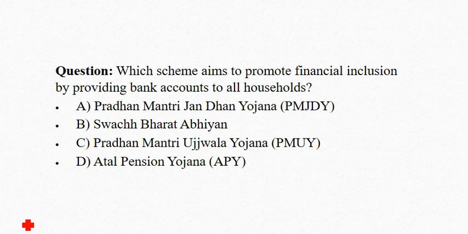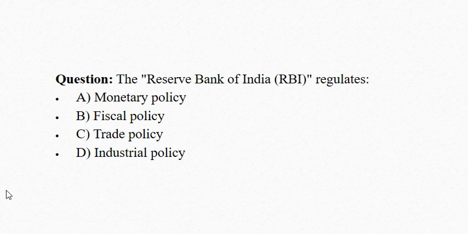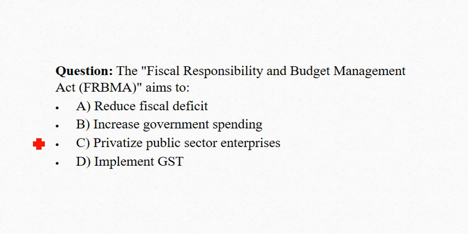Which scheme aims to promote financial inclusion by providing bank accounts to all households? Correct answer is option A, Pradhan Mantri Jan Dhan Yojana. The Reserve Bank of India regulates. Correct answer is option A, monetary policy. The Fiscal Responsibility and Budget Management Act aims to. Correct answer is option A, reduce fiscal deficit.